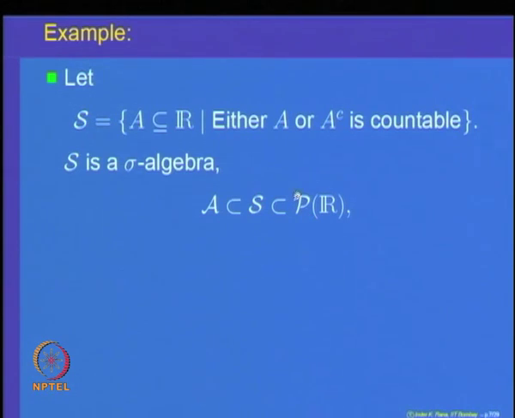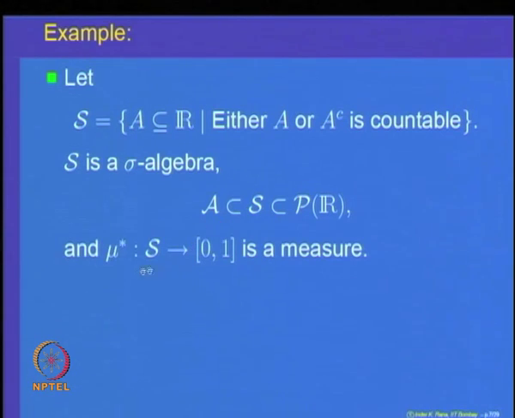And we have also shown that mu star, so what is mu star on S? If a set A is countable, then mu star of A is 0. If it is not countable, then A complement is countable, so the set A has to be uncountable, and for uncountable sets mu star of A is equal to 1.